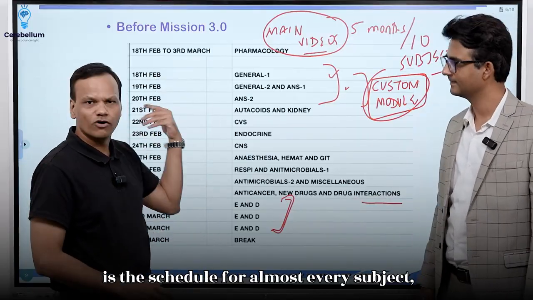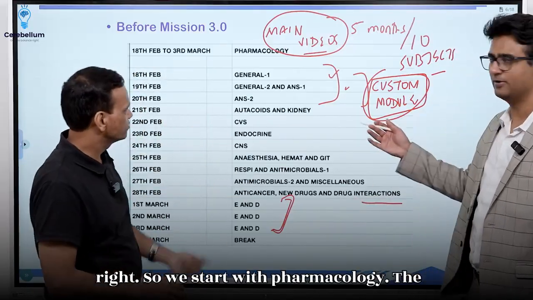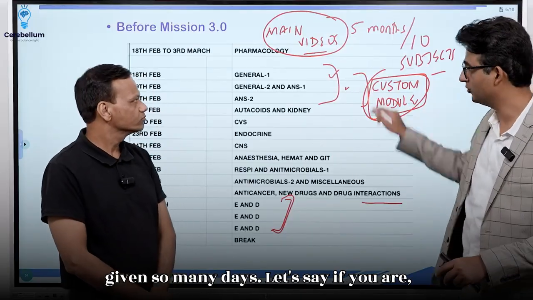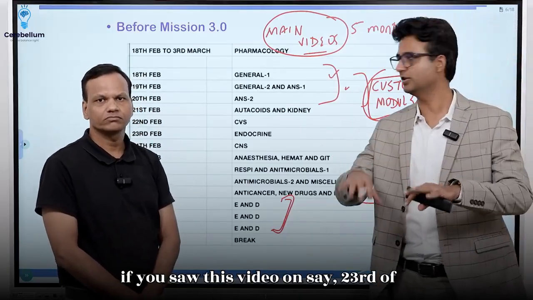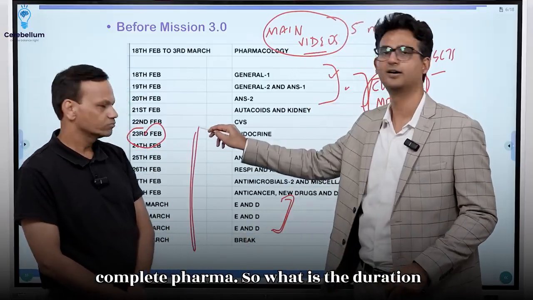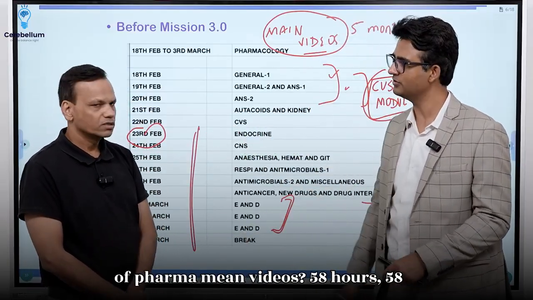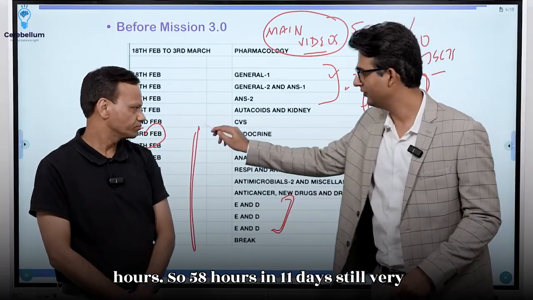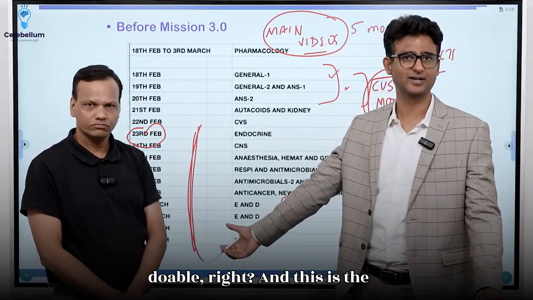So this is the schedule for almost every subject. We started with pharmacology. The good thing that sir has done is he has given so many days. Let's say if you saw this video on, say, 22nd or 23rd of Feb, still you have got 11 days to complete pharma. So what is the duration of the pharma main videos? 58 hours. So 58 hours in 11 days, still very doable, right?